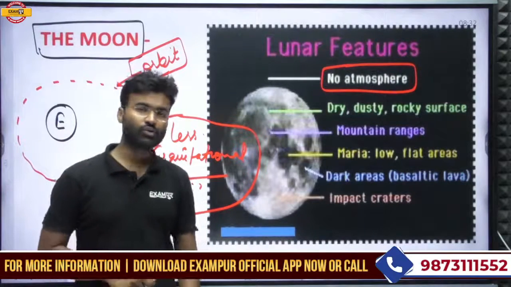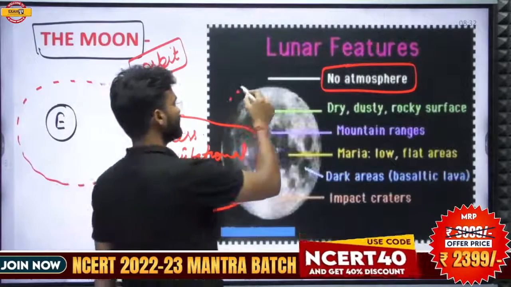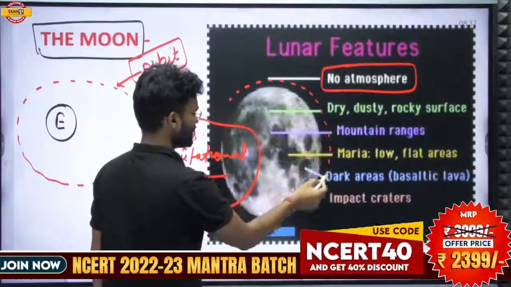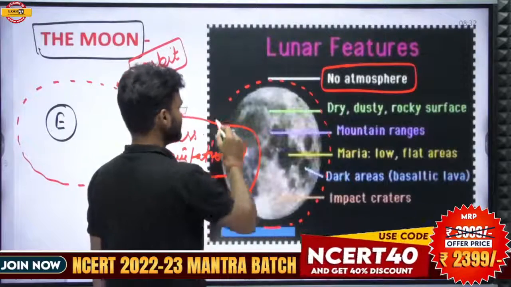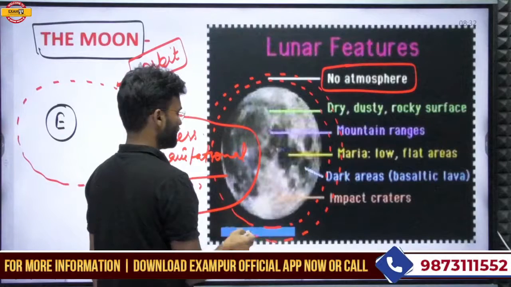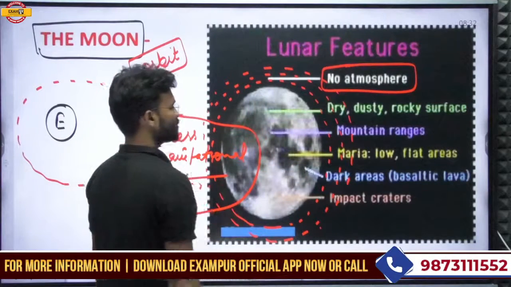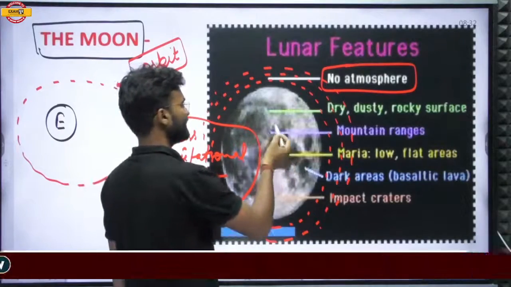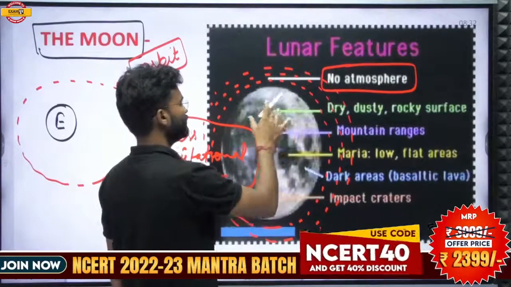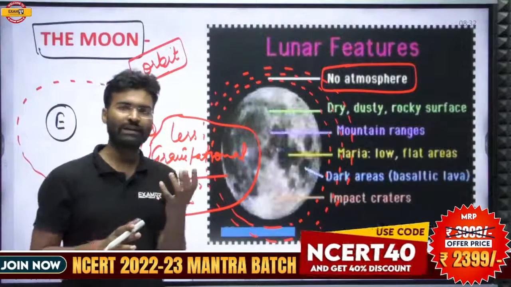If there was a high gravitational force around the moon, the gases released from it would be bound around the satellite.